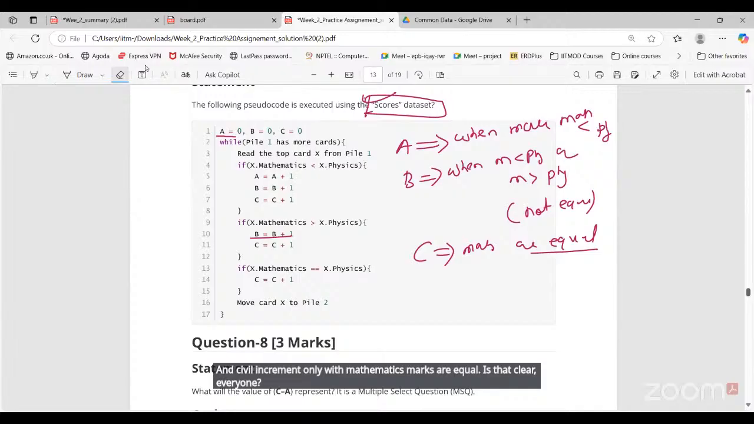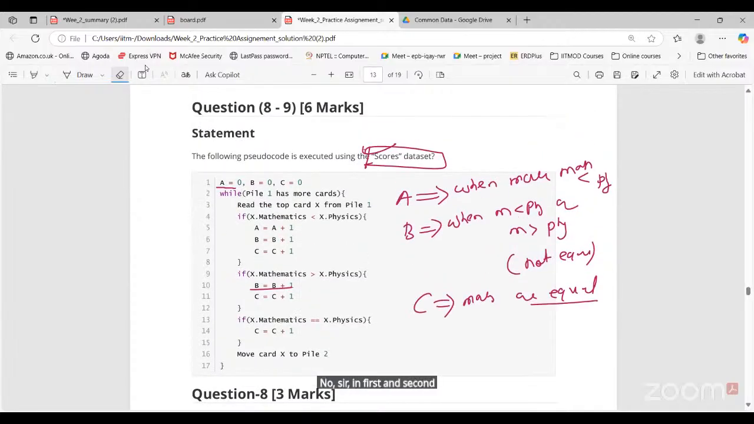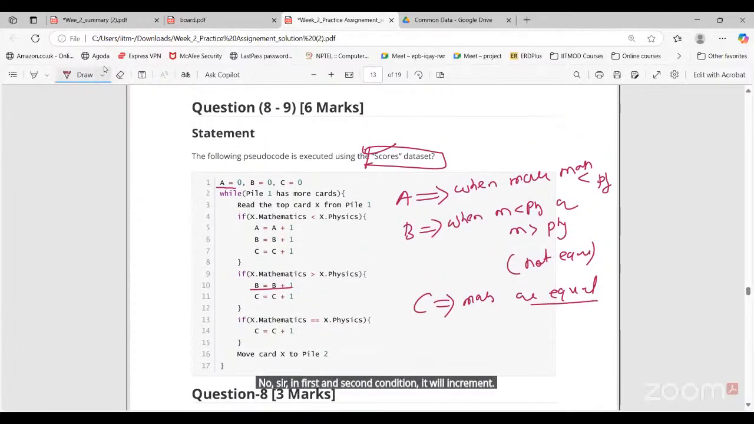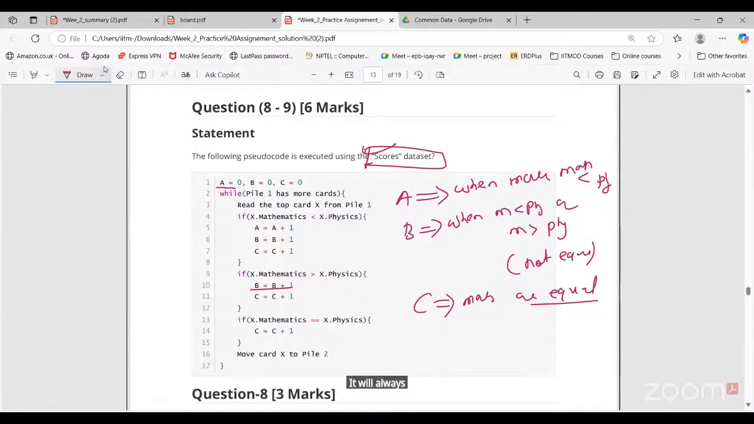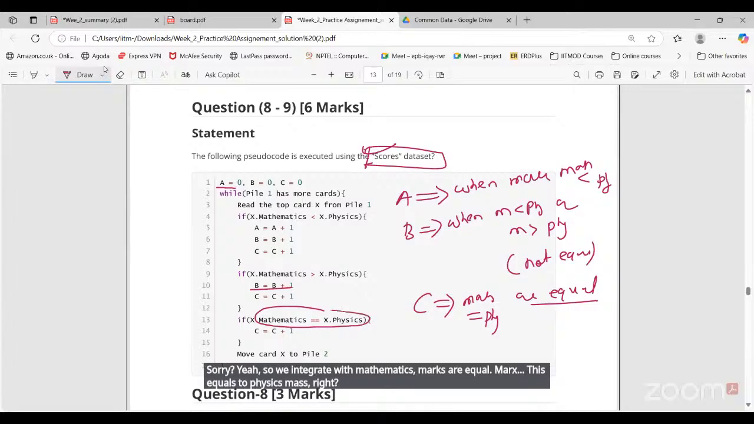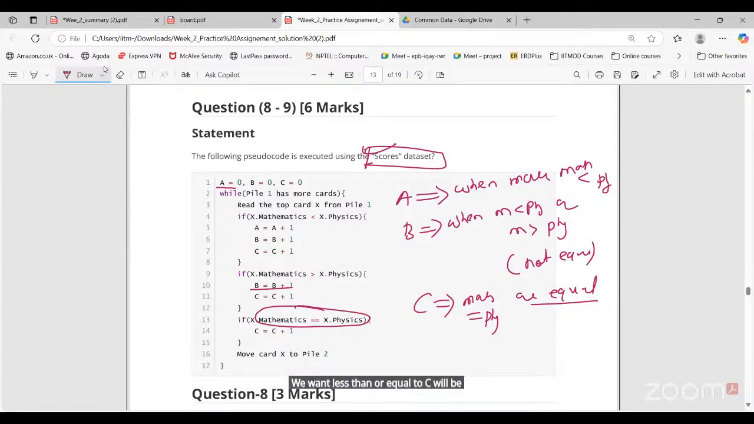In the first condition, and in the second, C will always increment. Yeah, whatever the condition, C will increment. Even in this less than or equal to condition, C will always increase by 1.